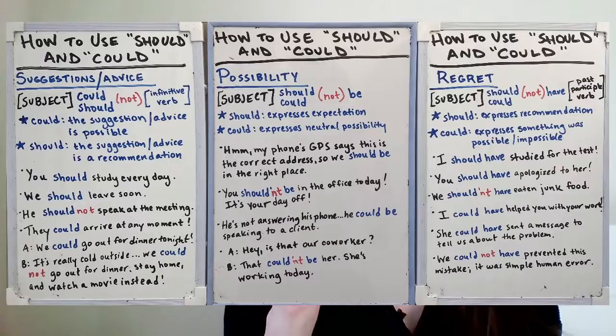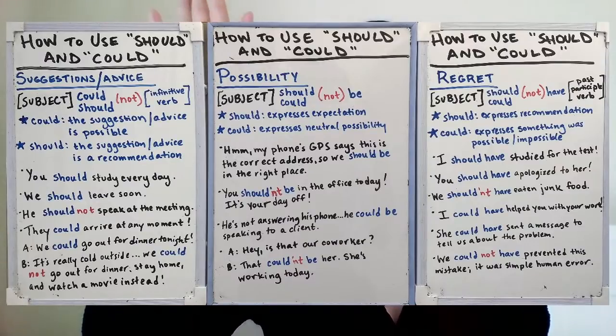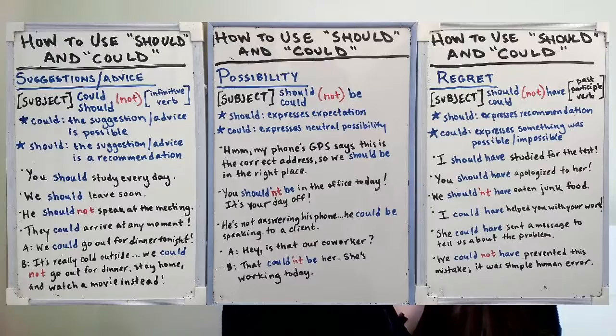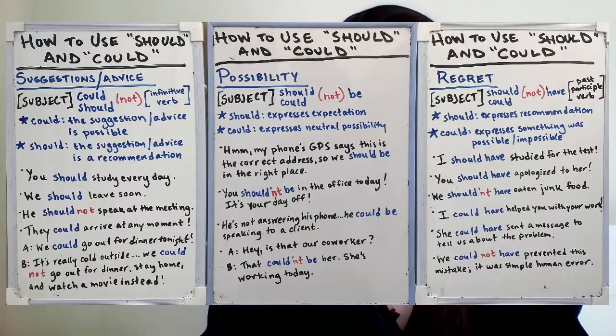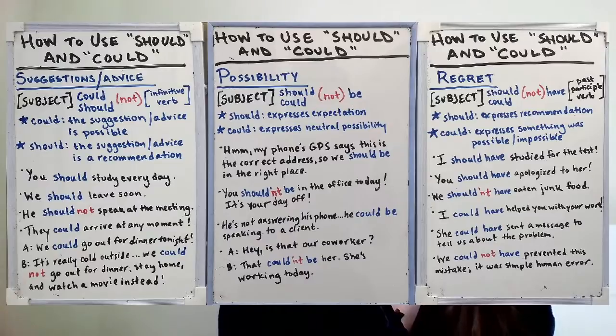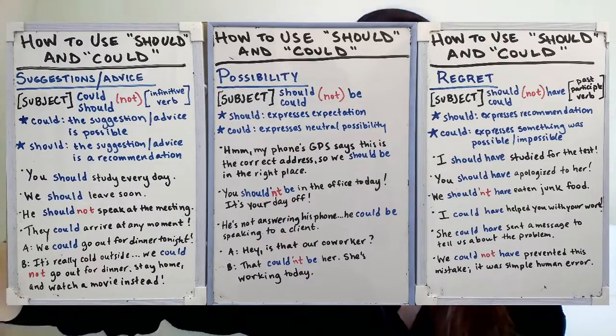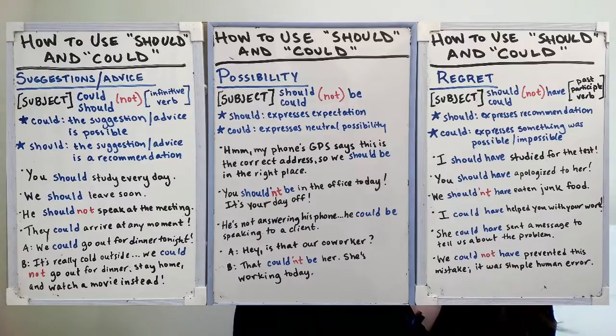So we're just going to talk about these 2. We'll talk about suggestions and advice, and possibility and regret. So I hope that we can cover a lot of things today. All right. So let's get started with the first part of today's lesson. Let's get into suggestions and advice.